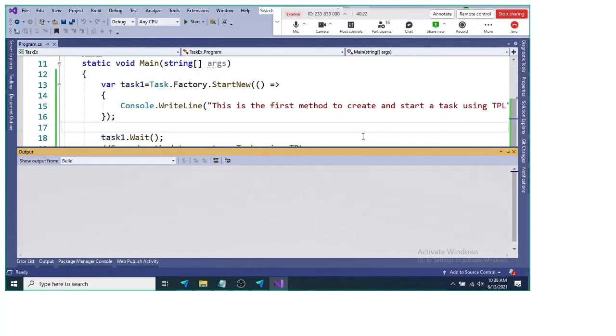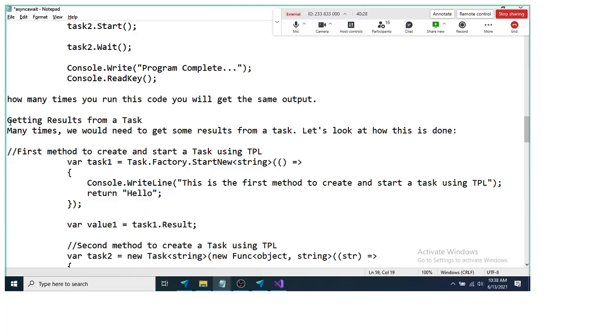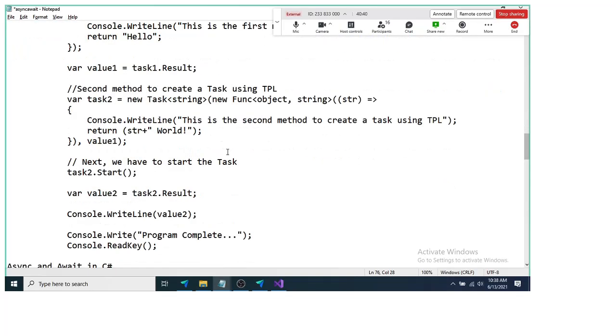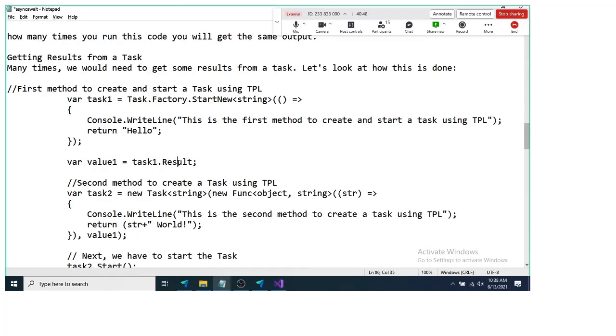Okay. Now the next thing that we have here is getting results from the task. How do we get the result from a task? You can get the result from the task by using the result property. Many times you would need to get some result from the task, and we can get it using the result property, and this is a blocking line. Blocking means it will block the execution until it gets the result. Now how do we get the result here? We can get the result using a generic implementation of a task.